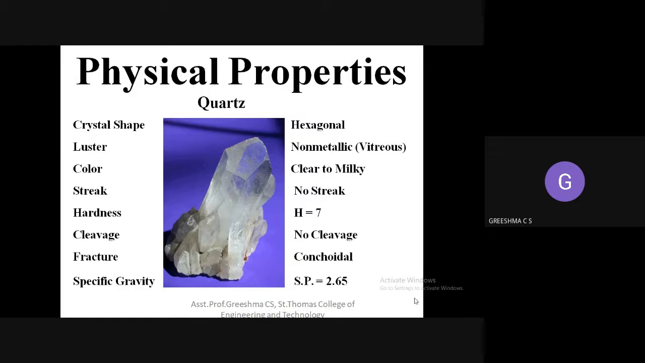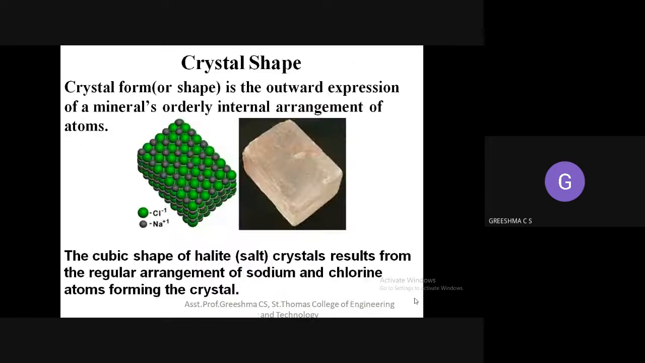If you take luster, what do you mean by luster? We'll learn about luster. Color, you can see it by your naked eyes. Streak we'll learn, hardness, cleavage, all these things we'll learn. And we'll see what all these things mean. What is meant by crystal shape? All these things we'll know.